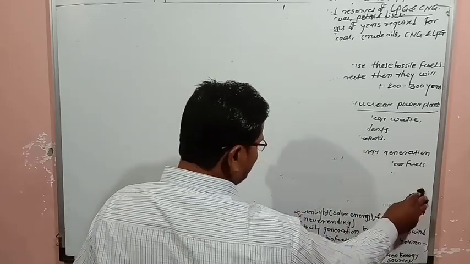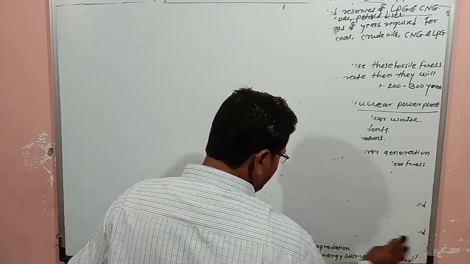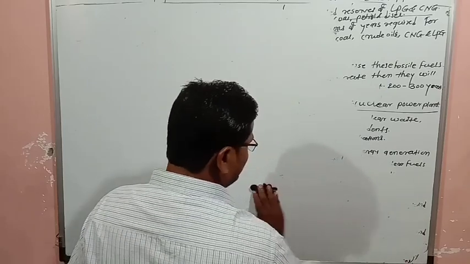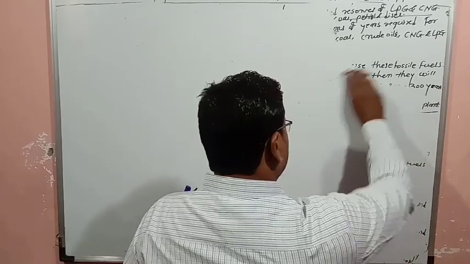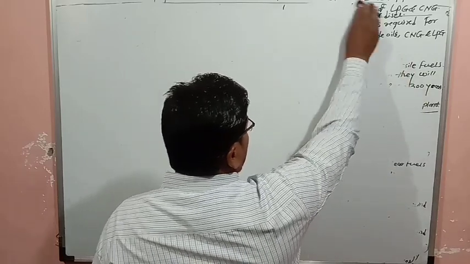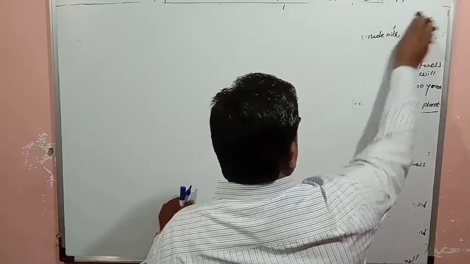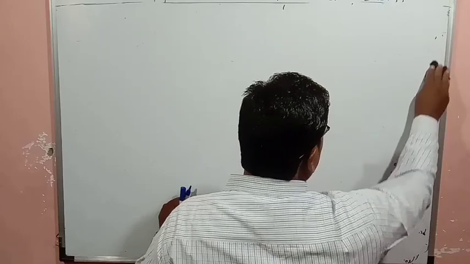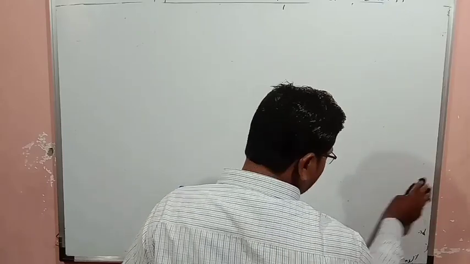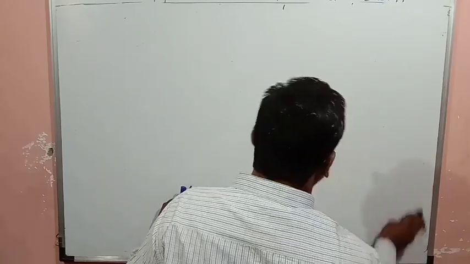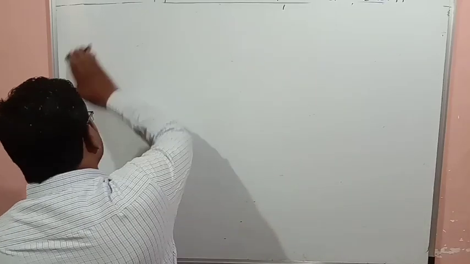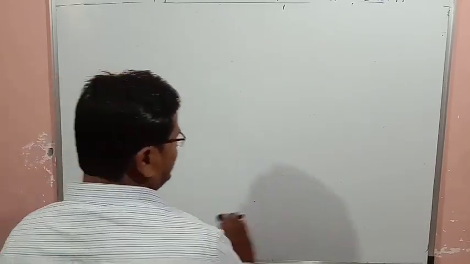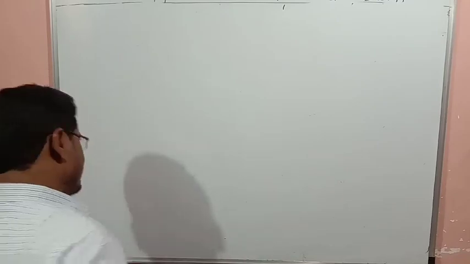Again their cost is also more. These are the conventional energy sources, and non-conventional energy sources are unlimited: wind is there, solar energy is there, water is there. So conventional and non-conventional, their difference we have to study.